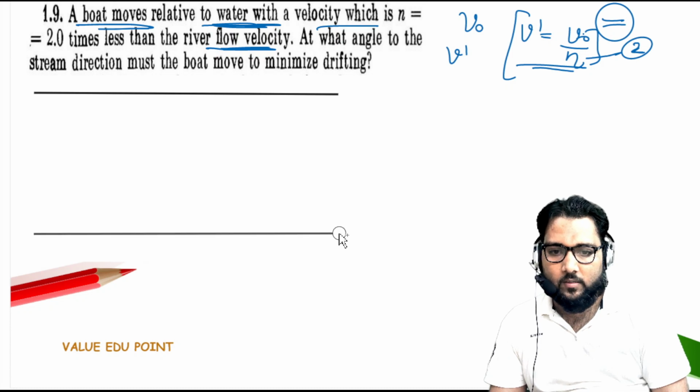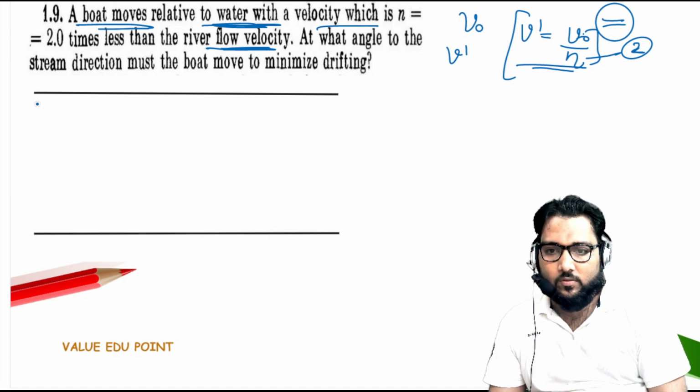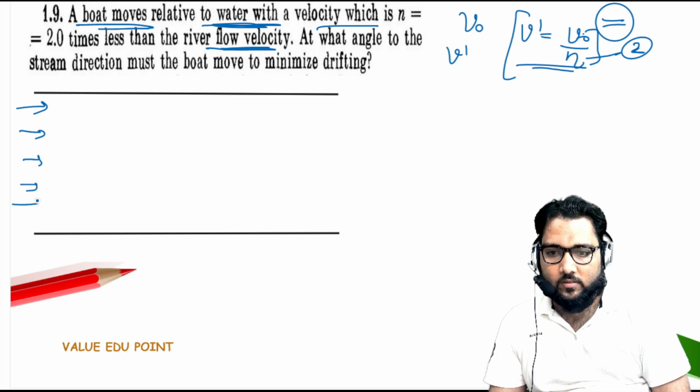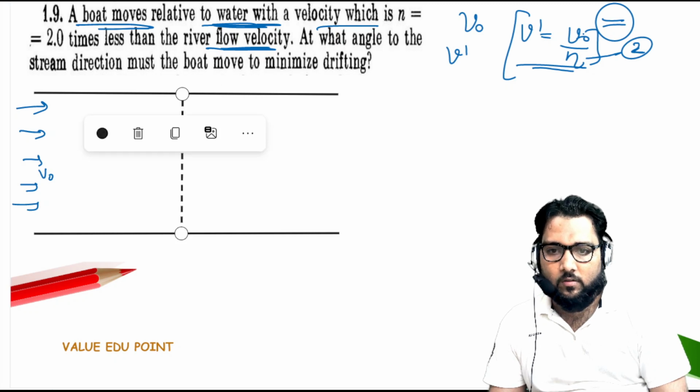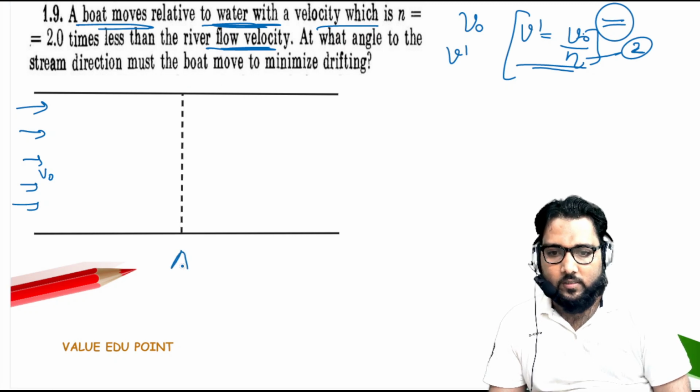Okay, is it okay, guys? Oh, this is the river flow velocity. River flows in this direction. That is v naught. What is happening? Okay, suppose that this is the width of the river, and this is the point A, and this is the point B.